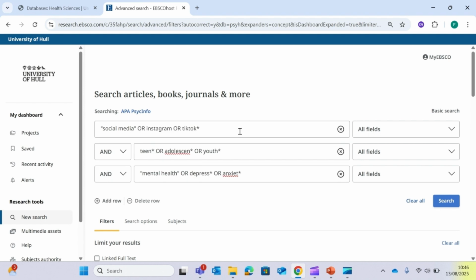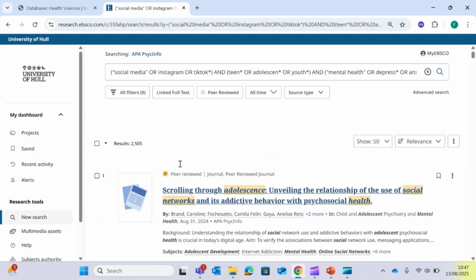So we've put some synonyms in for social media, we've thought about other words for teenager, and because we want the term adolescent or adolescence, we've truncated that as well as youth or youths, and we've put some more specific conditions in for mental health. We could also look for mental illness, mental disorders. This is just to give you an idea of how to put your search terms in. Let's run the search again. As you can see, this has greatly increased our search results. So those techniques are really important.